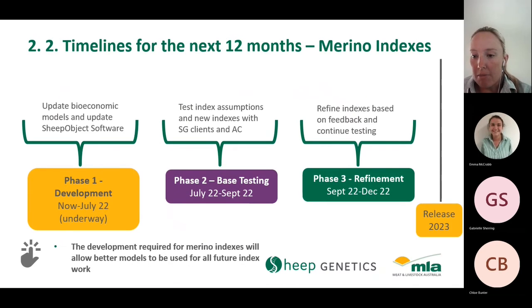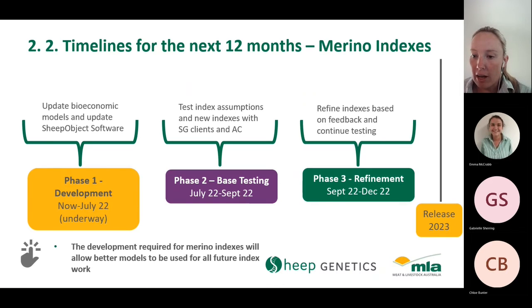So that development is currently underway as part of phase 1, that research component of our index review. That has been going for a couple of months now and is expected to be complete in July 2022. So that's updating those bioeconomic models and creating a new version of the Shape Object index development software.